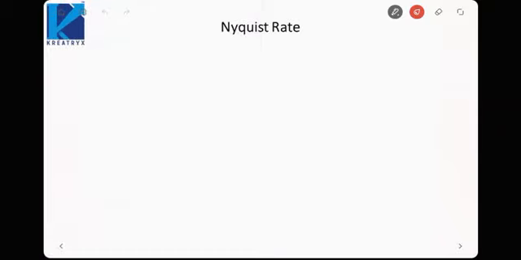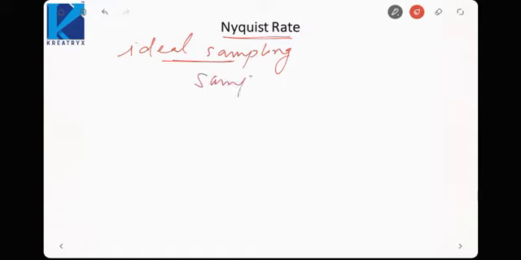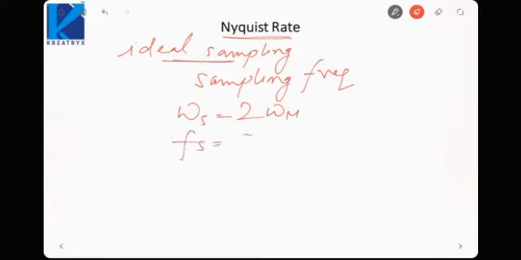Okay, next thing that comes is the Nyquist rate. Nyquist rate is basically the ideal frequency rate at which a signal should be sampled. For ideal sampling, the sampling frequency is called the Nyquist rate. We saw ideal sampling is when omega s is equal to 2 omega m, or we can say fs is equal to 2 fm.